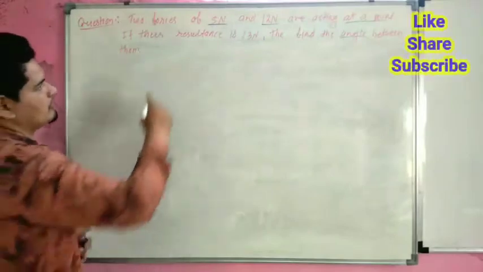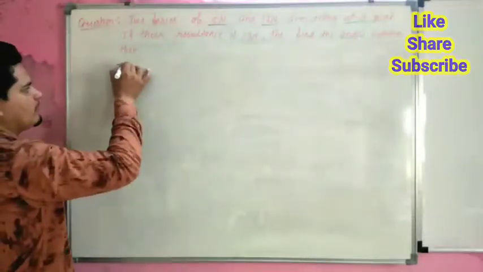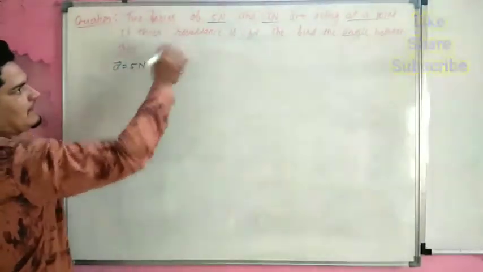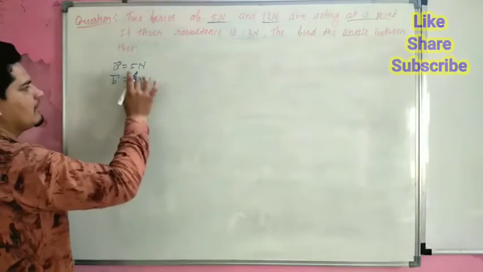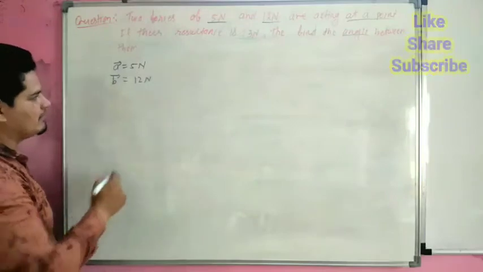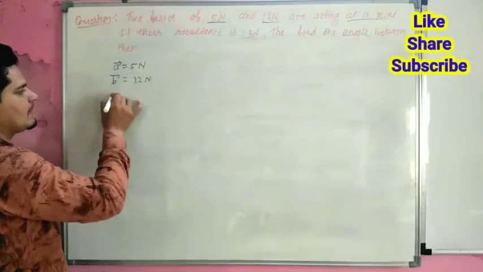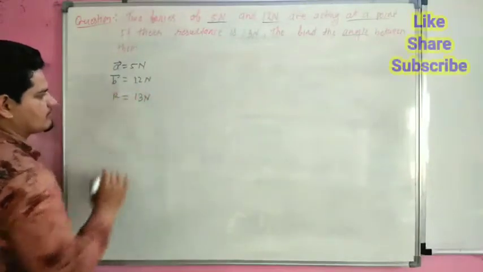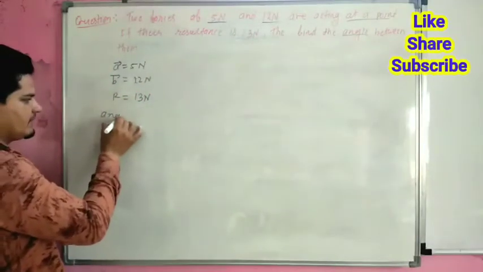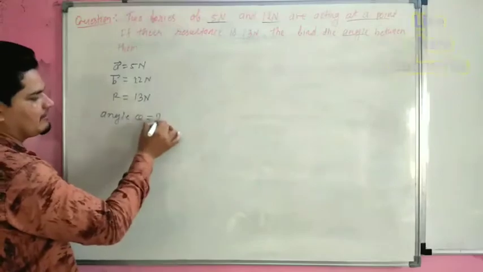So the first force, vector A, is 5 Newton, and the second force, vector B, is 12 Newton. We know that force is a vector quantity, so we are taking vectors, and the resultant is 13 Newton, and we have to calculate the angle.